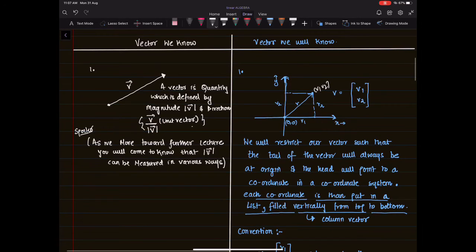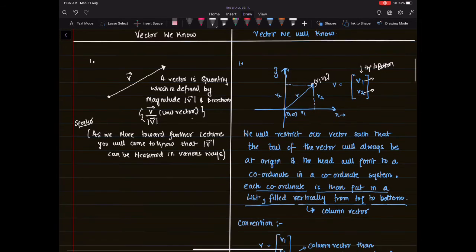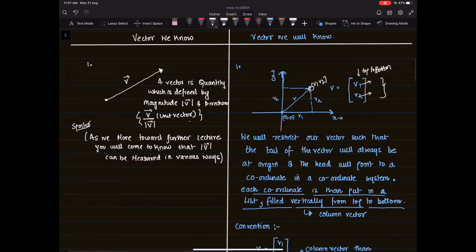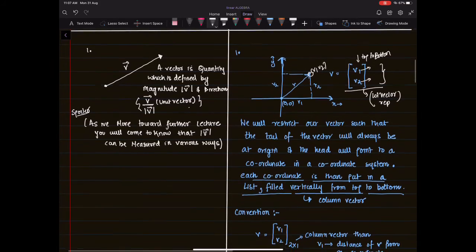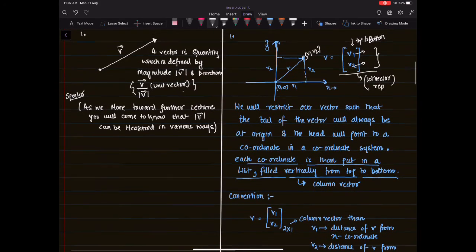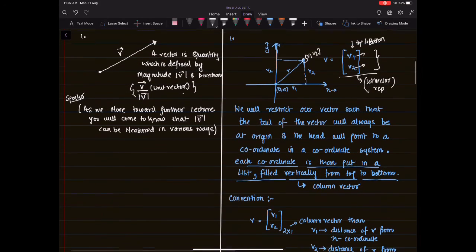and we will represent the vector as a list which is filled top to bottom, where each element in the list would be, let's say, the x coordinate and the y coordinate of the point where the head points. So this is the representation we would start using. This is also called the column vector representation, and it is a very widely known representation, and most of the vectors which you will meet in linear algebra would be represented in this form.